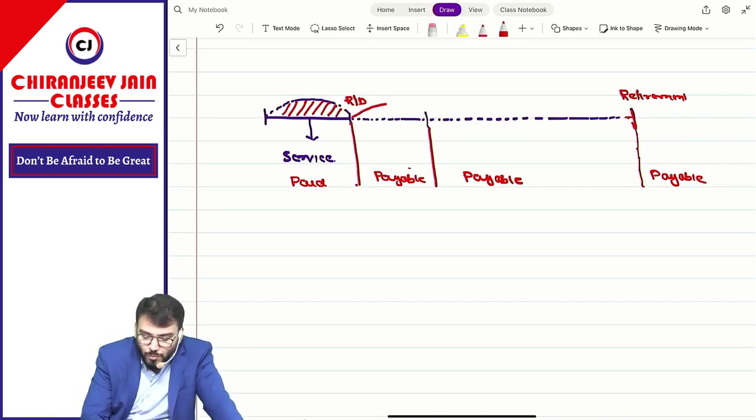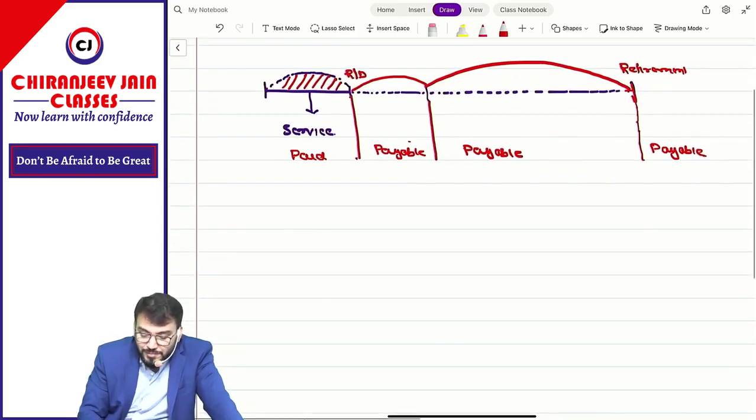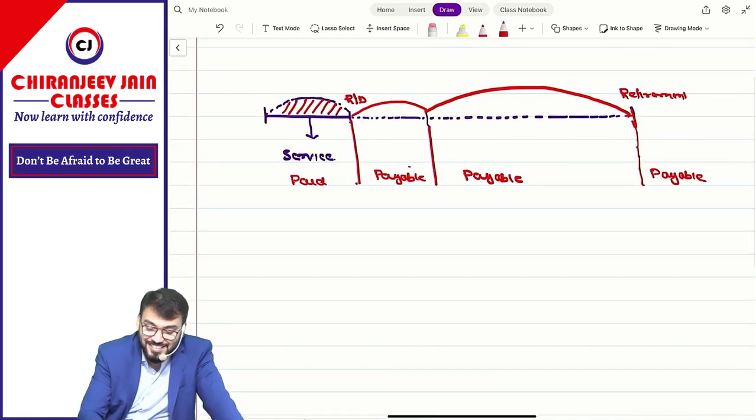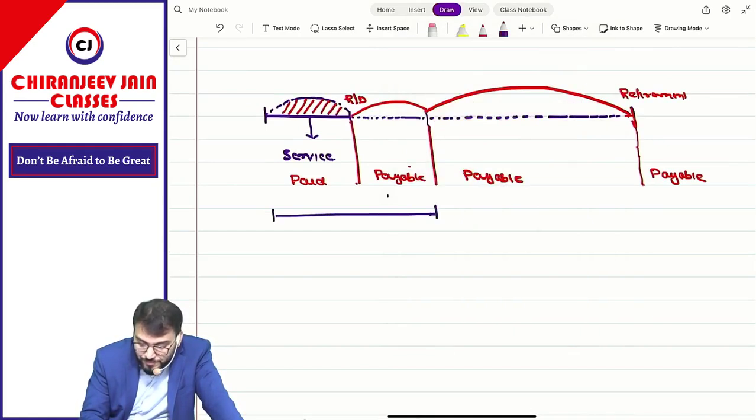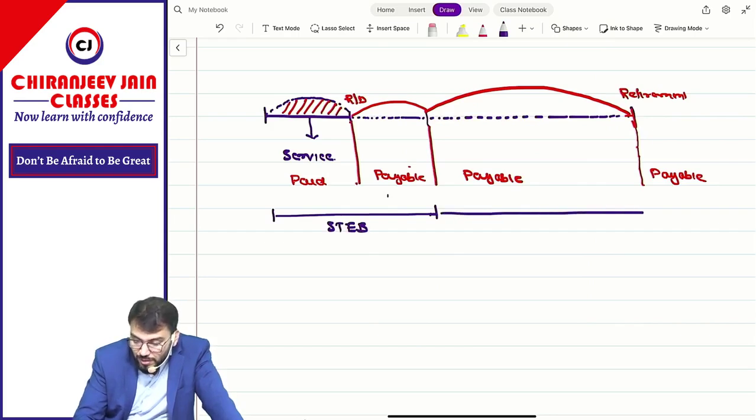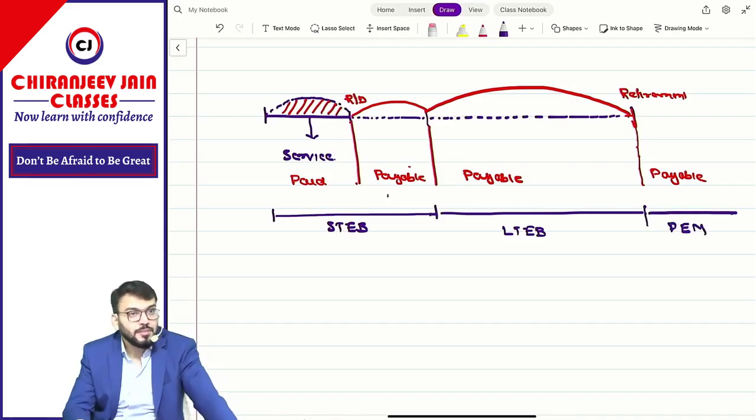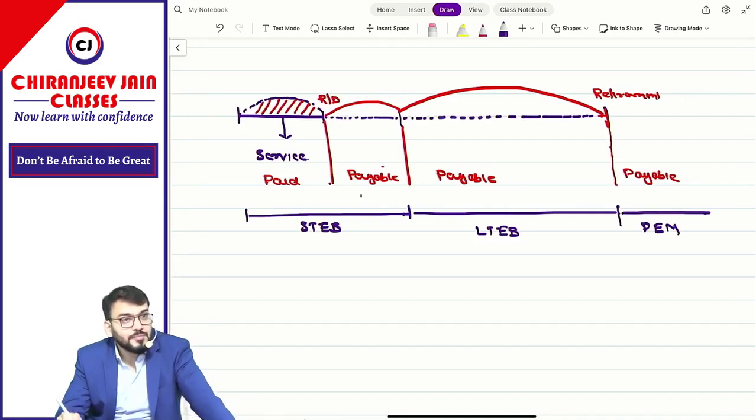I hope you have understood all these points. Correct. So what AS 15 says is that this will be considered as short-term employee benefit. This will be considered as what? Long-term employment benefit. And this will be considered as what? Post-employment benefit. Understood? Have you understood this point? Correct. Any doubt? No doubt. The termination benefit means what? Just first draw this.